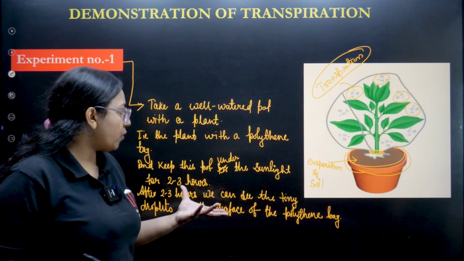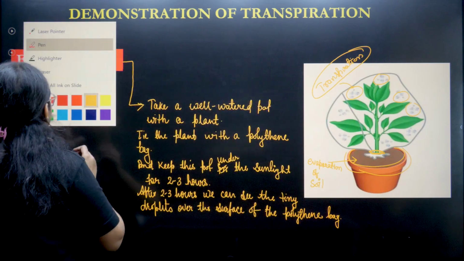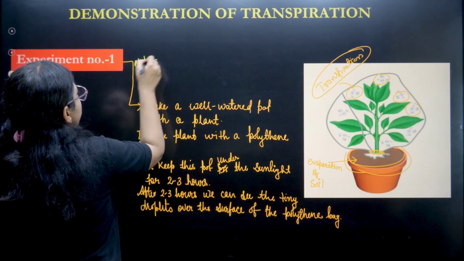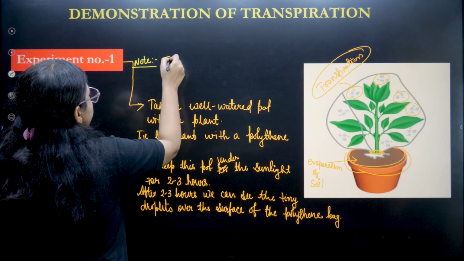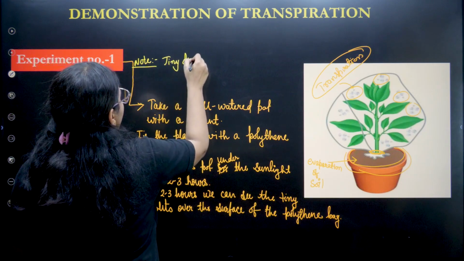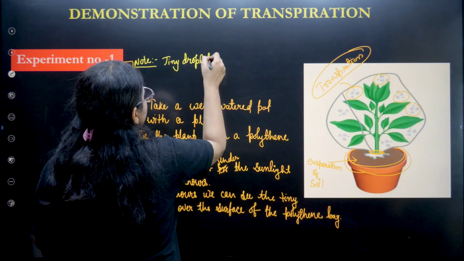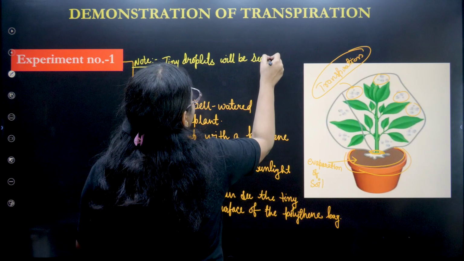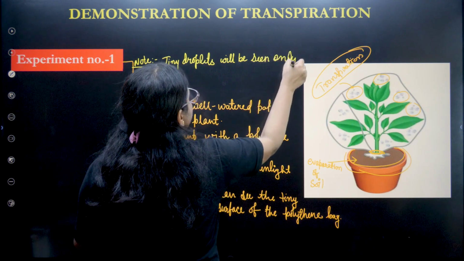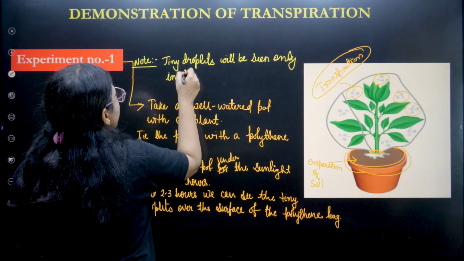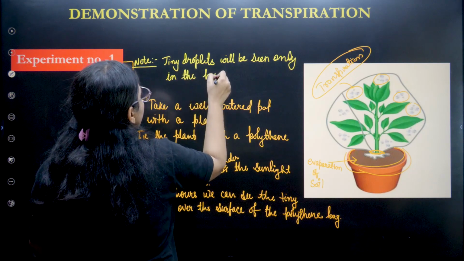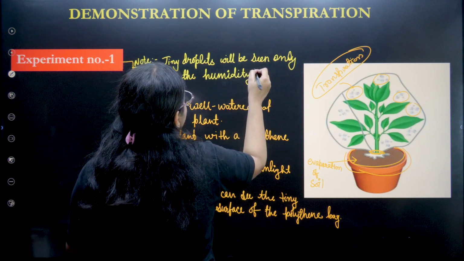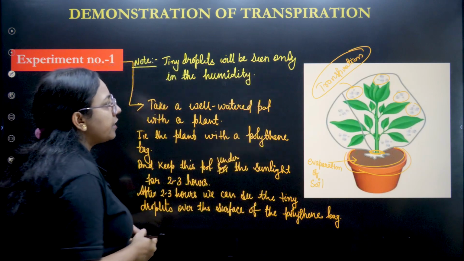Now one thing more we need to understand, so I am writing it as a note. Tiny droplets will be seen only in humidity or in humid weather.